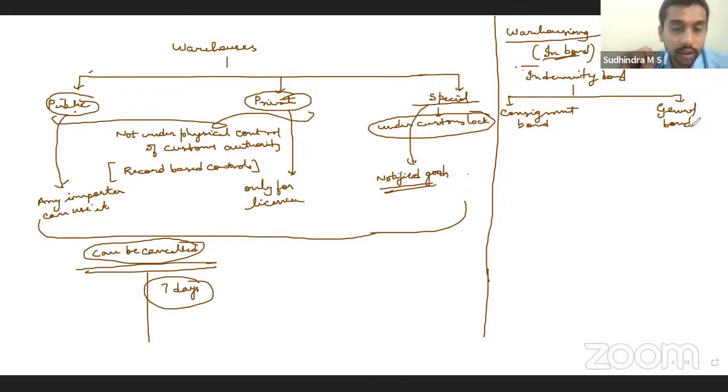So even customs authorities will track that out of the total limit, you have exhausted so much, and only the balance is remaining. So if you are exceeding that limit, you have to give a fresh bond, a fresh indemnity bond, right? So that will be taken care of. So that is under general bond.